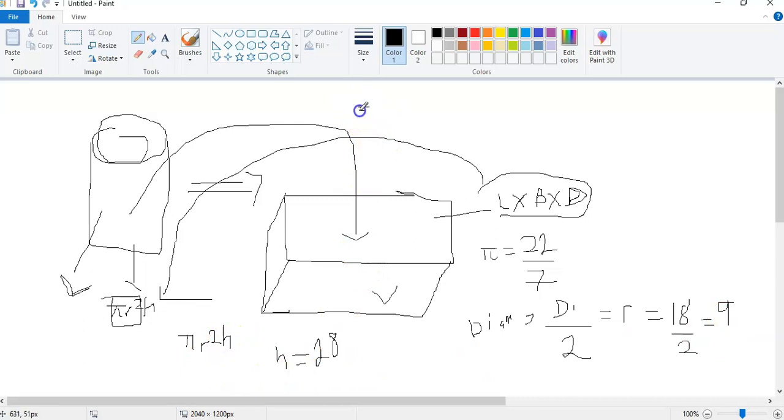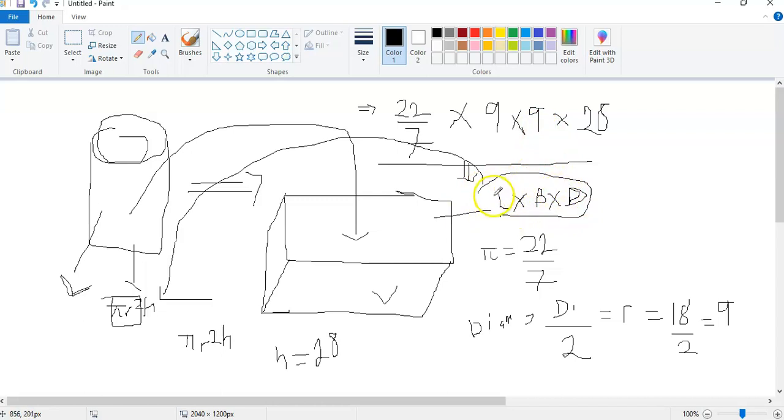So we have the volume of the cylinder to be 22 divided by 7 times our radius, which is 9 square. 9 square is the same as 9 times 9. R square is just R times R itself. So 9 times 9, and times our h, which is the height, which is 28. When we simplify this, we are supposed to get the volume of the water in the container.